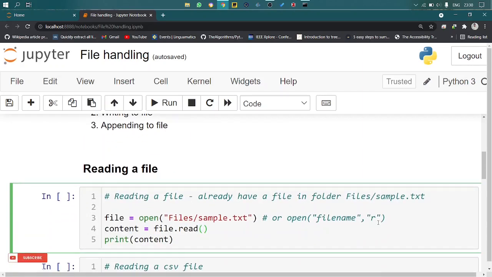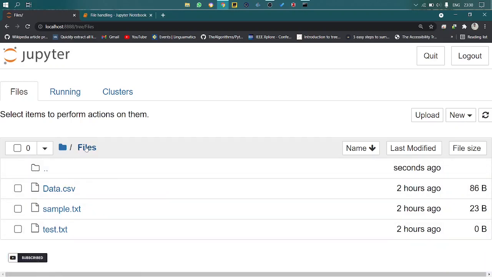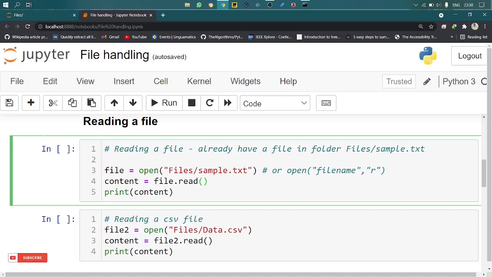So let's see how to read a file. I have already loaded the sample files here in the files directory, like a CSV file and a text file. Here I am reading the sample.txt file from the files folder. We use the function called open, which is used to read any file.